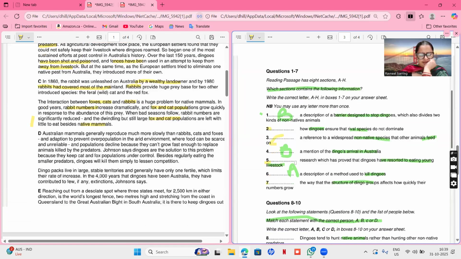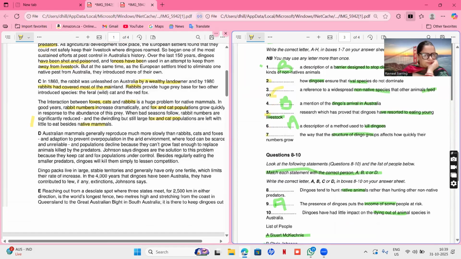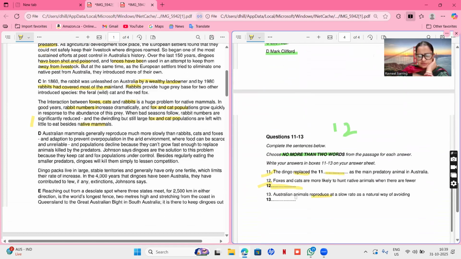All right, D. Australia's mammals generally reproduce much more slowly than rabbits. Okay, so now they are talking about reproduction, so maybe we are able to find this one. Australian animals reproduce at a slower rate as a natural way of avoiding dash. That means Australian animals are able to reproduce at a faster rate, but they are reproducing at a slower rate.